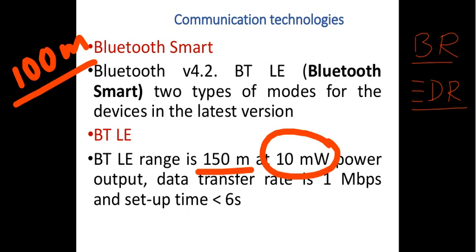Data transfer rate of 1 million bits per second and setup time which is less than 6 seconds. You know what is the meaning of setup time? Whenever you need to transfer the data between the two devices, the transmitter and receiver, in how much minimum time you should be able to establish the link between the transmitter and receiver, that is what we call the setup time. Okay, so this is one thing.